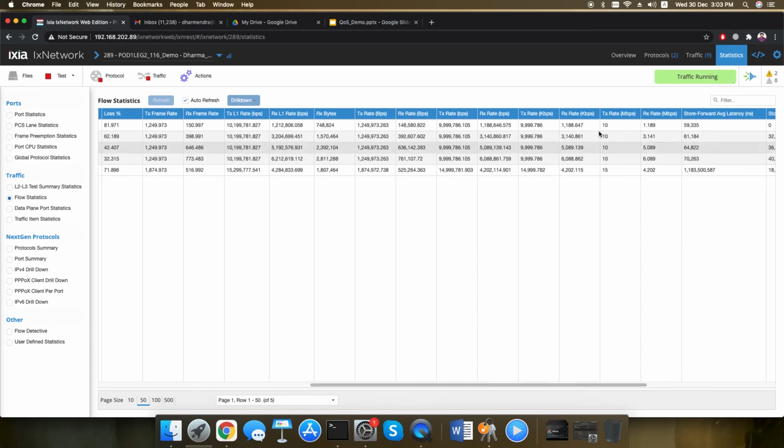If you can see here, for all the 4 different streams we are sending at 10 Mbps. But the receiving rate is 1 Mbps for level 1, 3 Mbps for level 2, 5 Mbps for level 3 and 6 Mbps for level 4. So as configured, the policing is working. Let's stop the traffic and move on to downstream traffic.